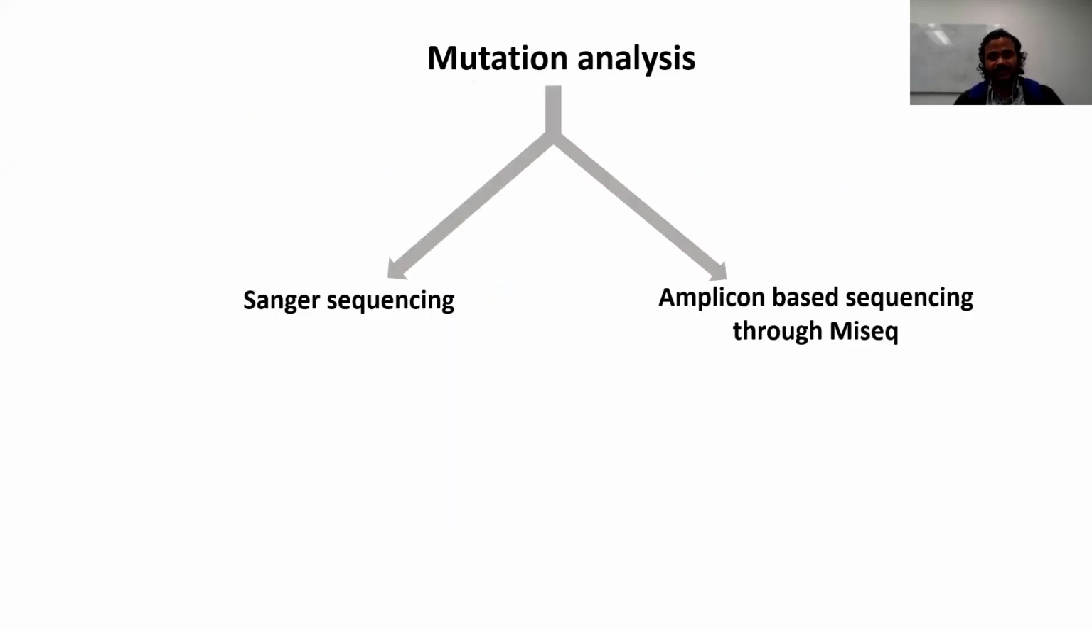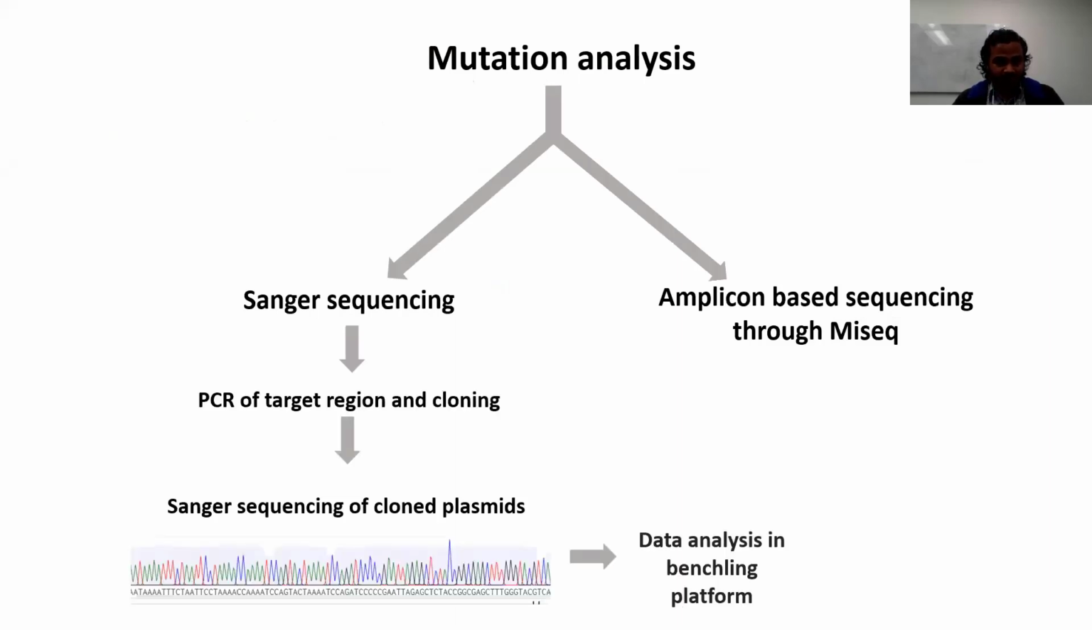Then we check the mutation by Sanger sequencing and also amplicon-based sequencing through MiSeq. For Sanger sequencing, first we amplified the target region and cloned it into a vector and sent the plasmid for Sanger sequencing, and we did data analysis in the Benchling platform.